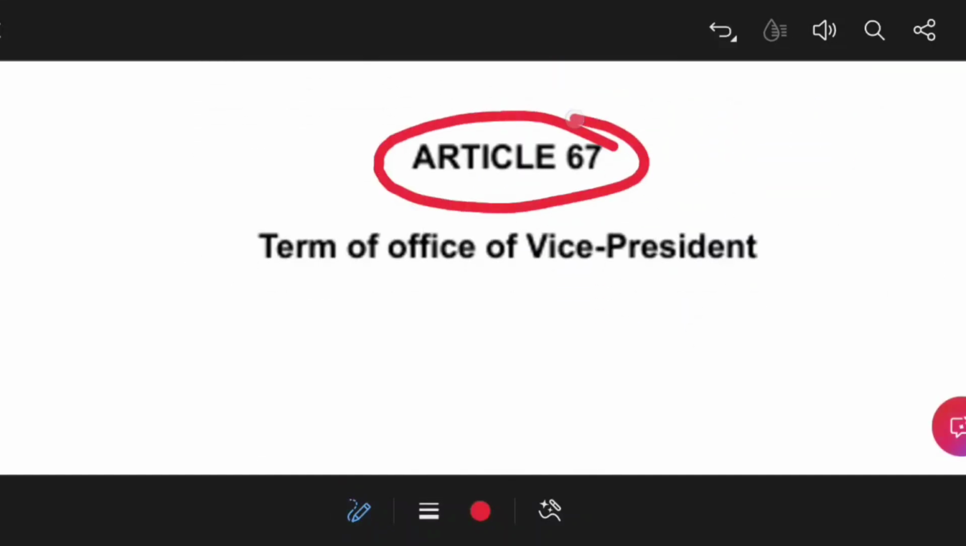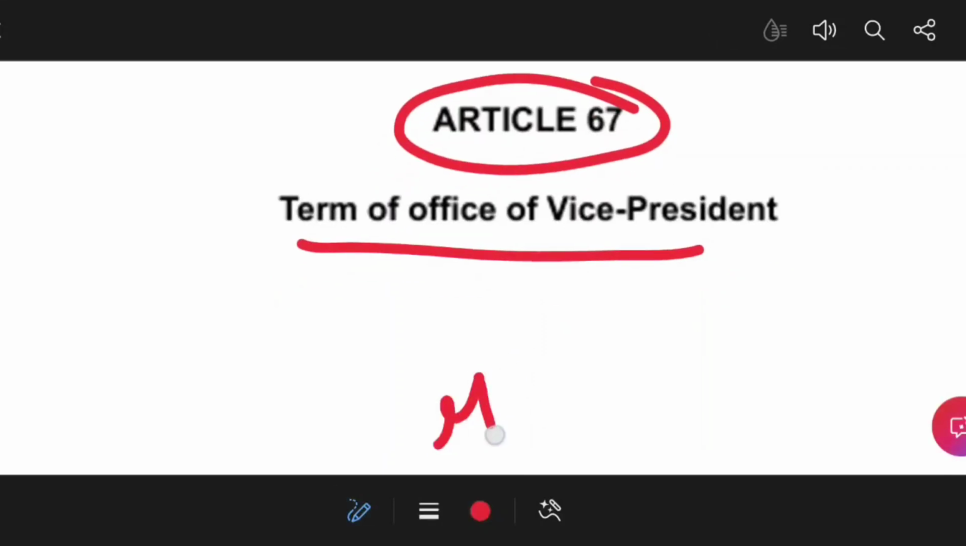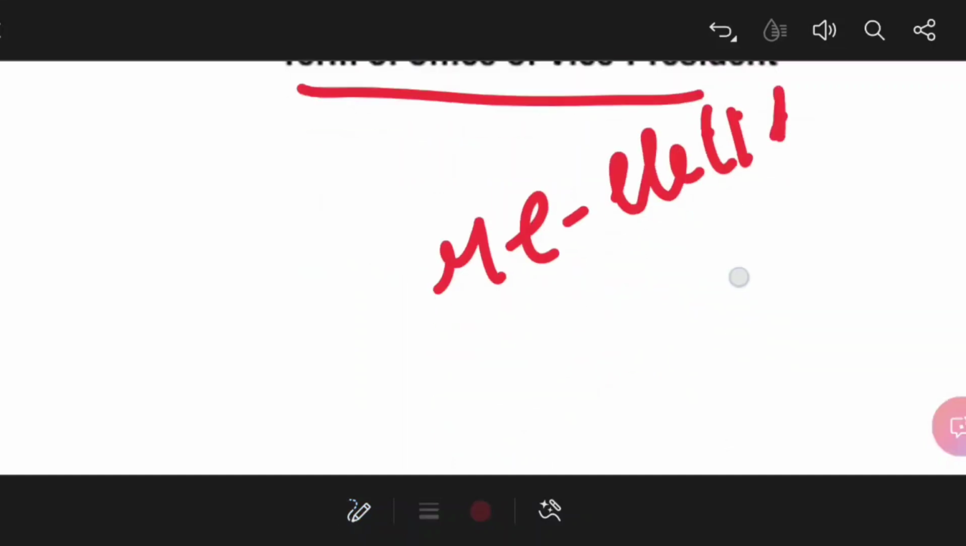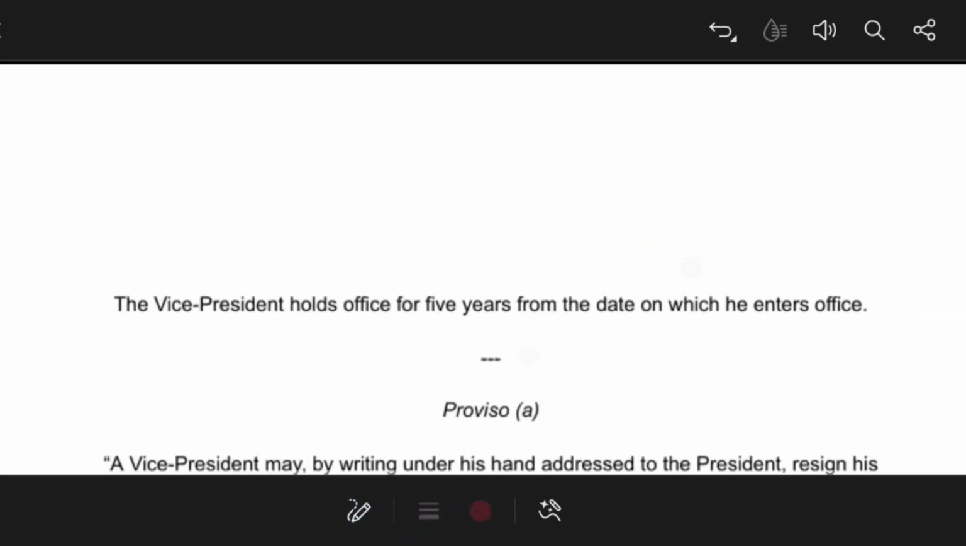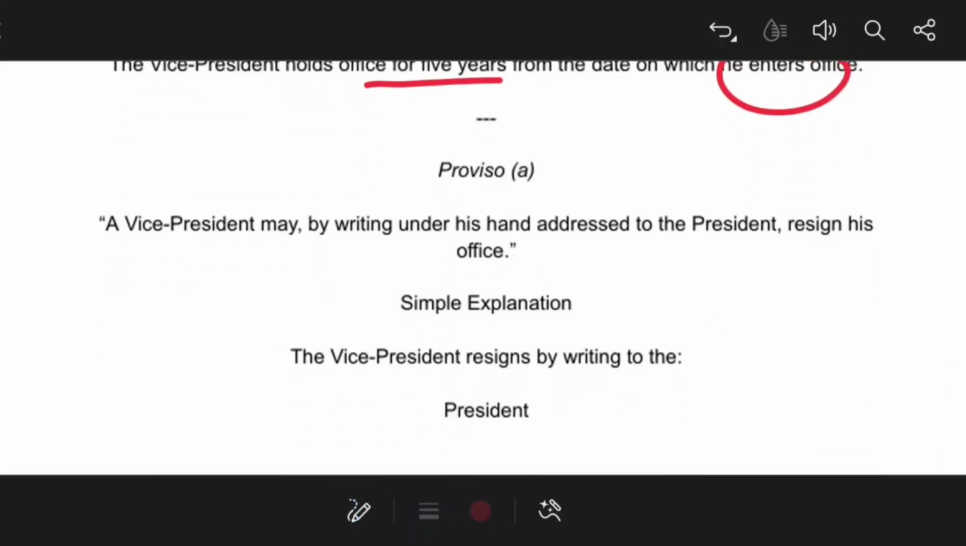Now Article 67 is talking about the term of the office, that is, how many terms a candidate as Vice President can be elected. So there is no bar, right? A Vice President can recontest or be re-elected. Even the President can be re-elected as many times as possible. Okay, but the Vice President will hold the office for 5 years from the date on which he enters. Okay, there are certain provisions in this article as well.